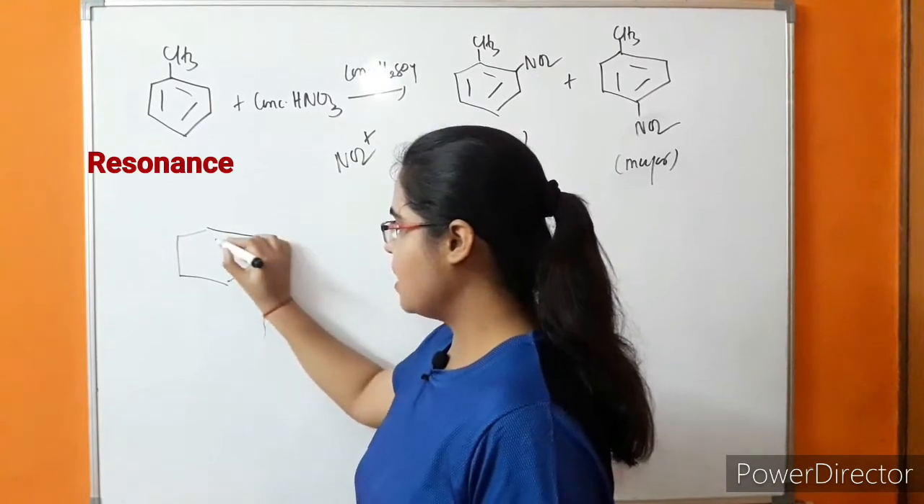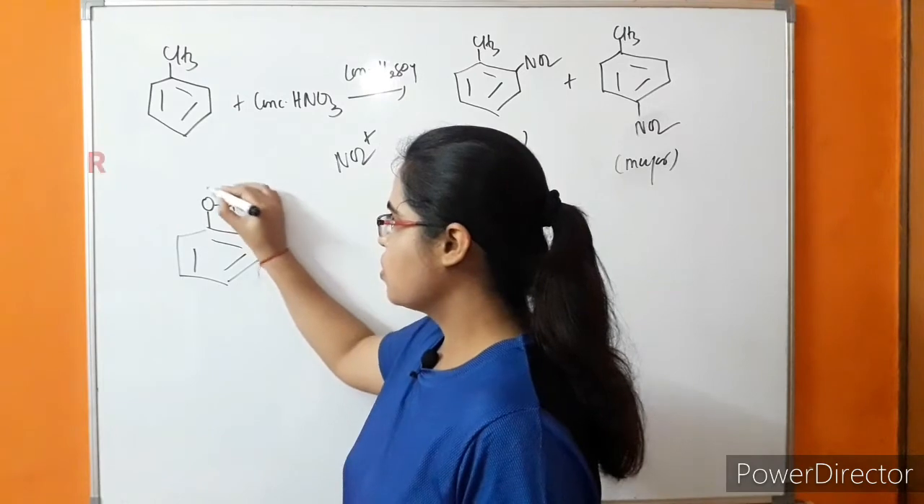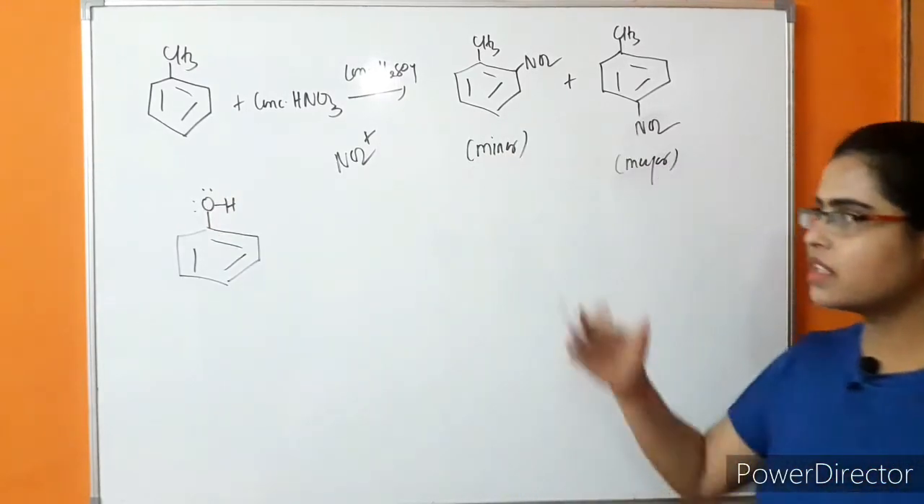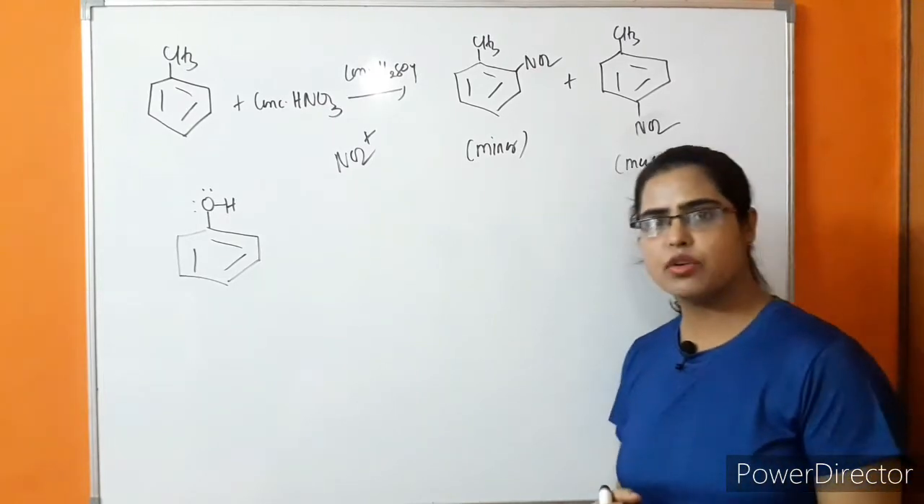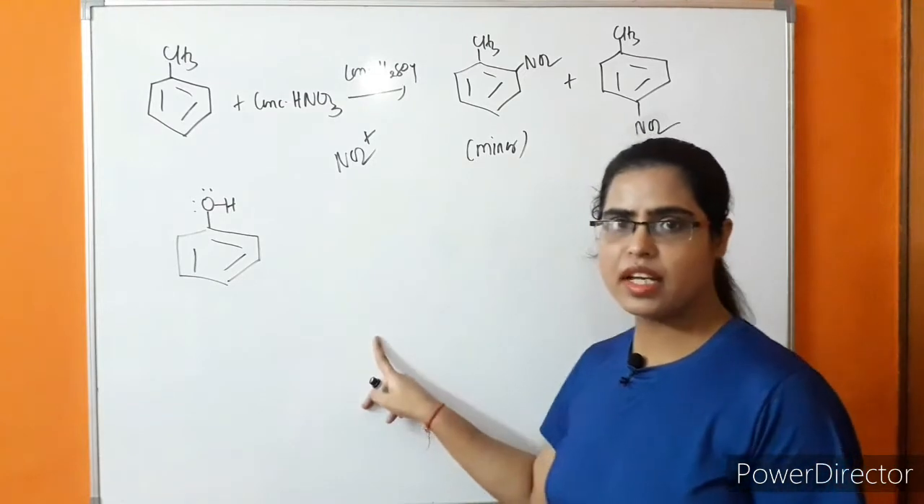If we take another example, so this is hydroxyl group, this is phenol. So what is happening? This is also ortho-para directing group. So why are they increasing electron density in the benzene ring?